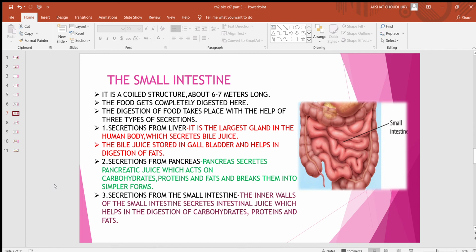Second, secretions from pancreas. Pancreas secretes pancreatic juice which acts on carbohydrates, proteins and fats and breaks them into simpler forms. Third one is secretions from the small intestine. The inner walls of the small intestine secrete intestinal juice which helps in the digestion of food, proteins and fat.